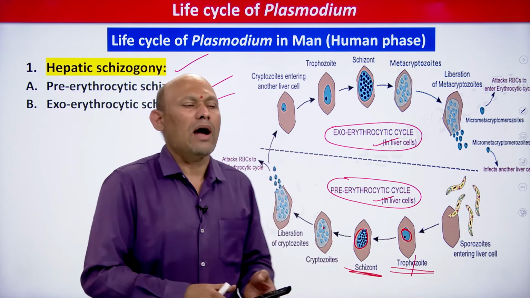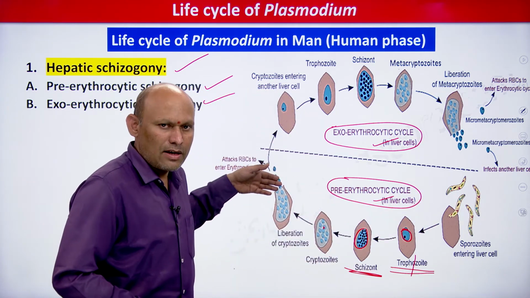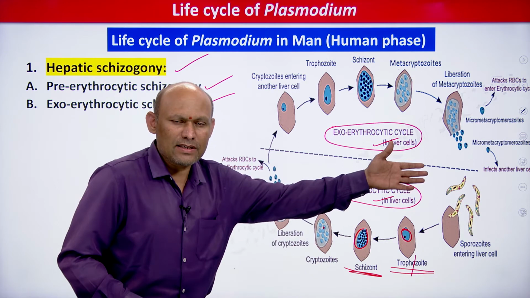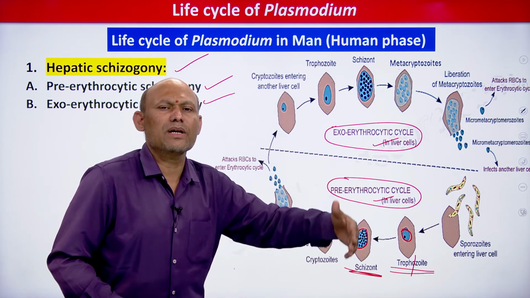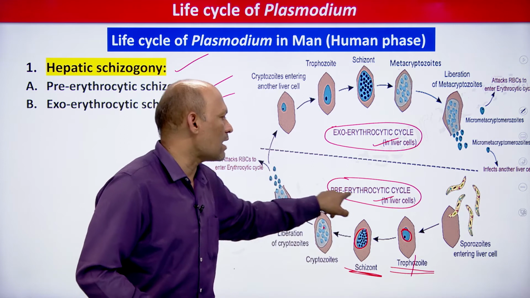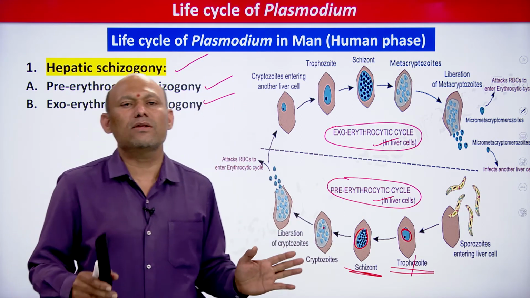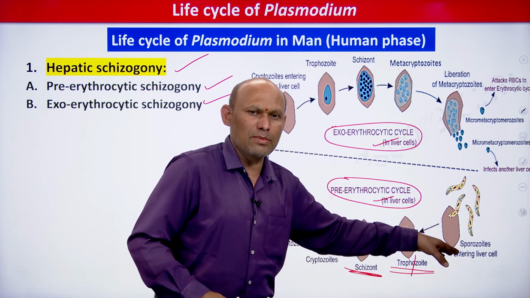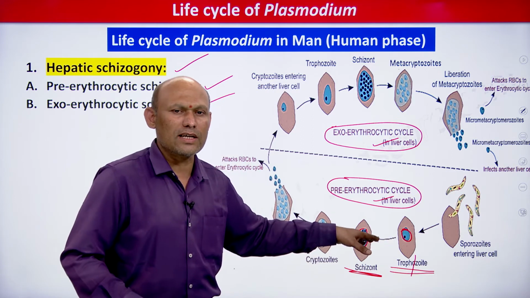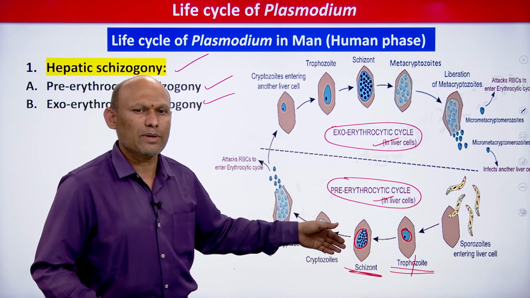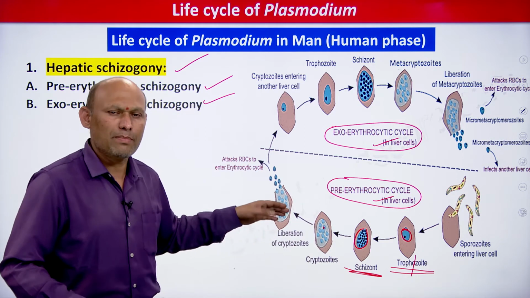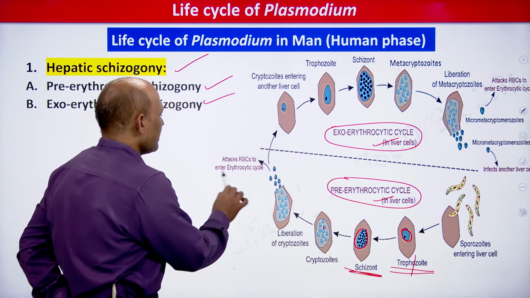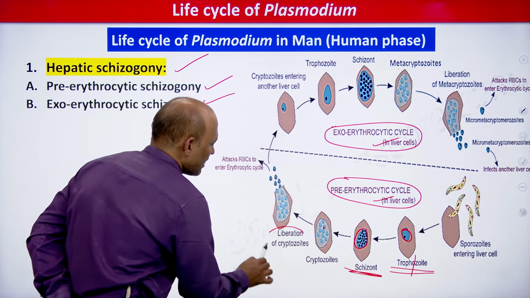It is very simple, and this multiplication is known as the pre-erythrocytic cycle. Before the asexual multiplication in RBCs, it is taking place, so it is called the pre-erythrocytic cycle. The pre-erythrocytic cycle always occurs in liver cells. What we have seen: sporozoites attack, transform into trophozoite, trophozoite becomes schizont, the schizont undergoes schizogony, that is asexual multiplication, and forms a large number of parasitic stages, and they are called cryptozoites, students. Here I have mentioned, you see, cryptozoites are released.